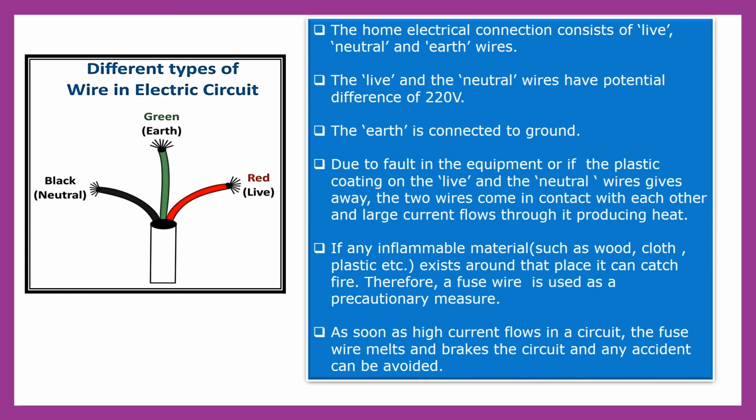Therefore a fuse wire is used as a precautionary measure. As soon as there is a formation of high current in the circuit, the fuse wire melts and breaks the circuit and any accident can be avoided. So we can avoid any accident due to this high current flowing in the circuit.